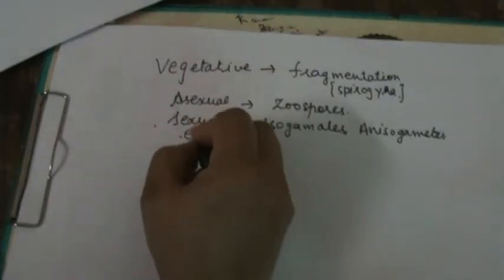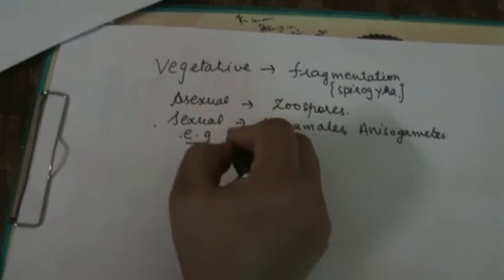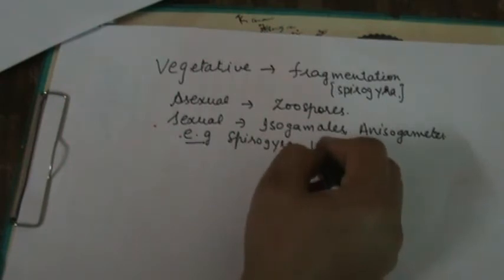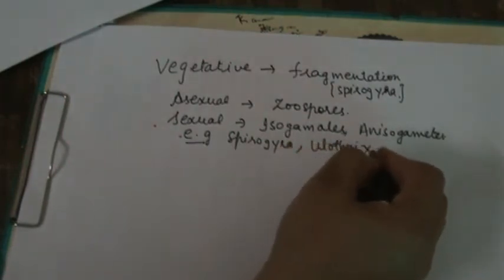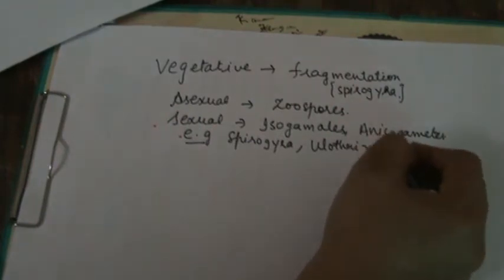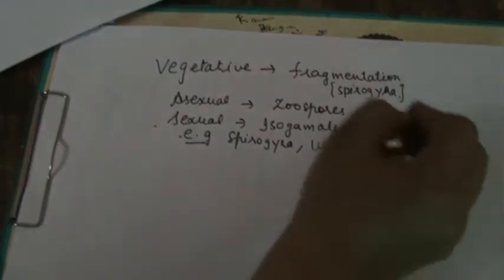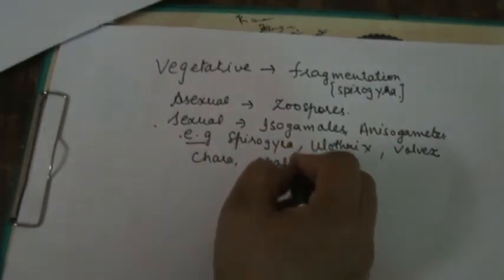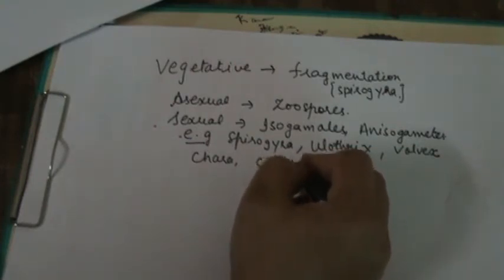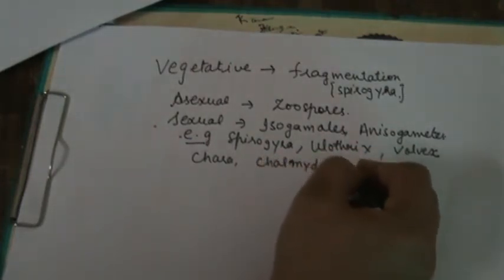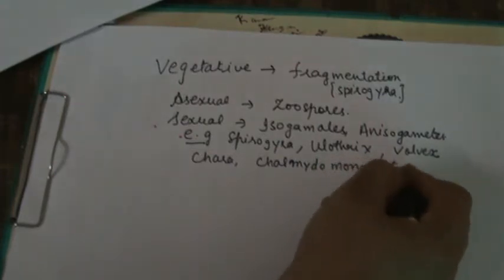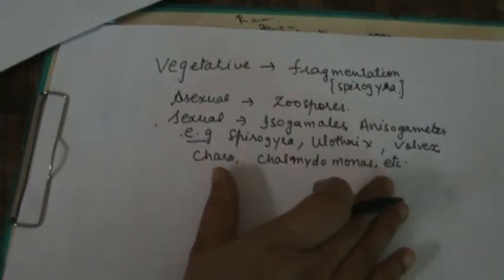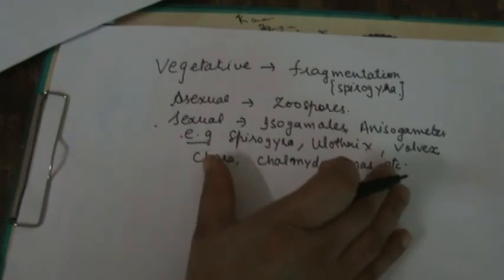Now, overall the examples of Chlorophyceae are Spirogyra, Ulothrix, Volvox, Chara, Chlamydomonas, and so on. These are the examples of the division Chlorophyceae that belongs to algae.